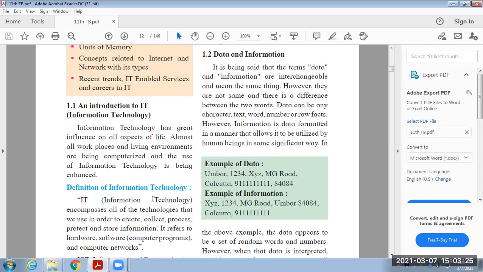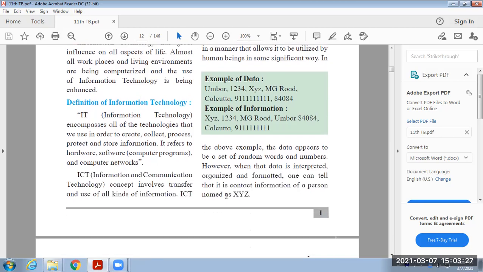Now let's see the definition of IT. IT encompasses all the technologies that we use in order to create, correct, process, protect, and store information. It also refers to hardware and software along with computer networks.